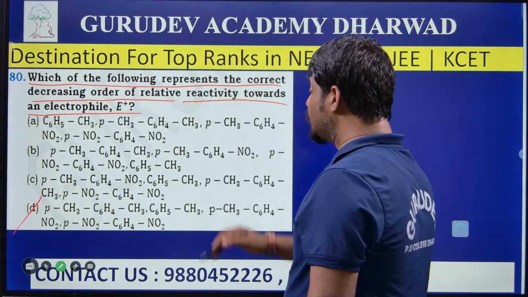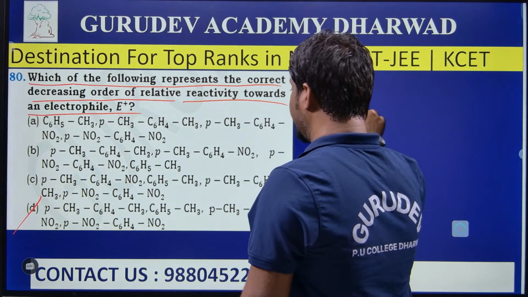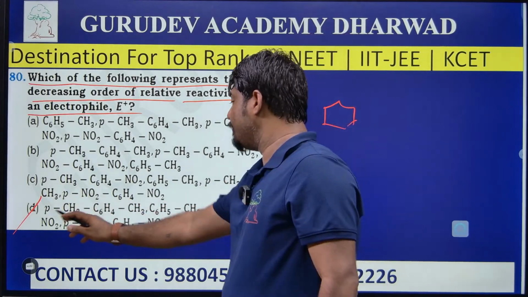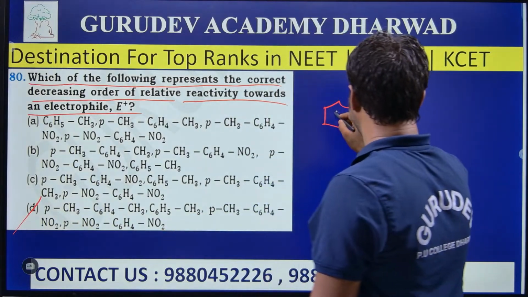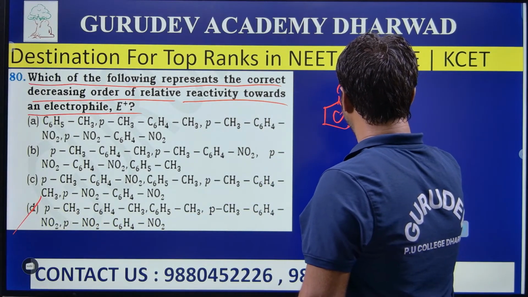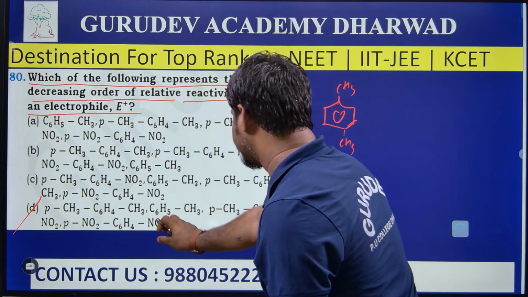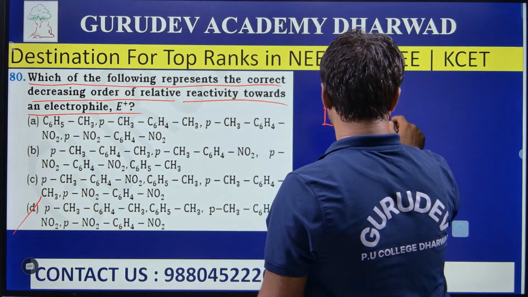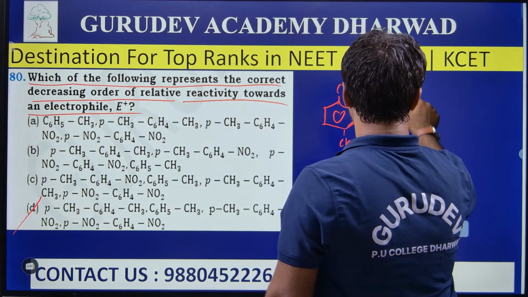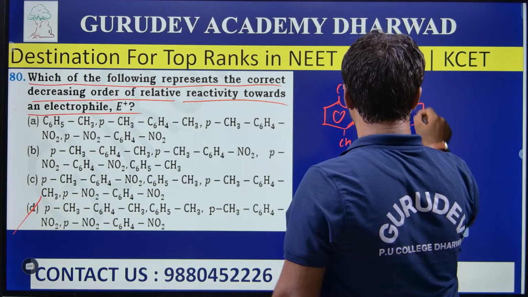Why? Because I will show: this is benzene and p-methyl toluene, this is p-methyl toluene. Next is C6H5CH3, toluene.